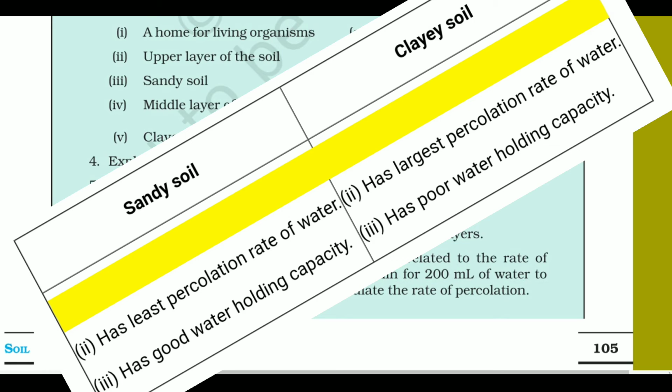Number 3, clay soil has the least percolation rate. That means water cannot pass through clay soil easily. And in sandy soil, as the particle size is bigger, there are gaps in between the particles. That's why water can easily pass through, and that's why the percolation rate of the sandy soil is the highest.